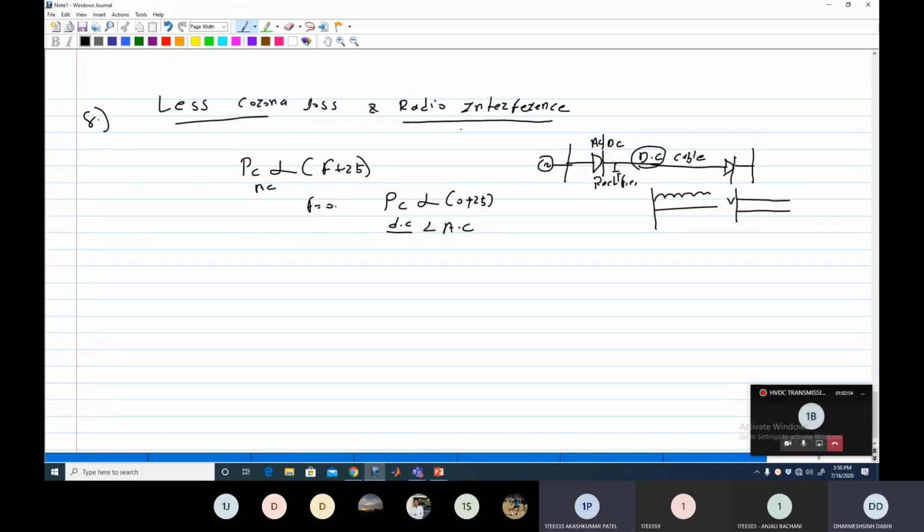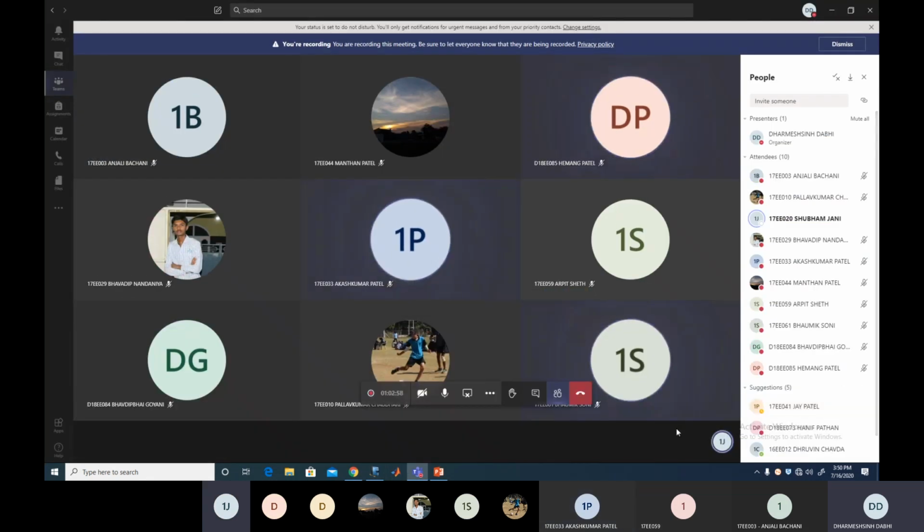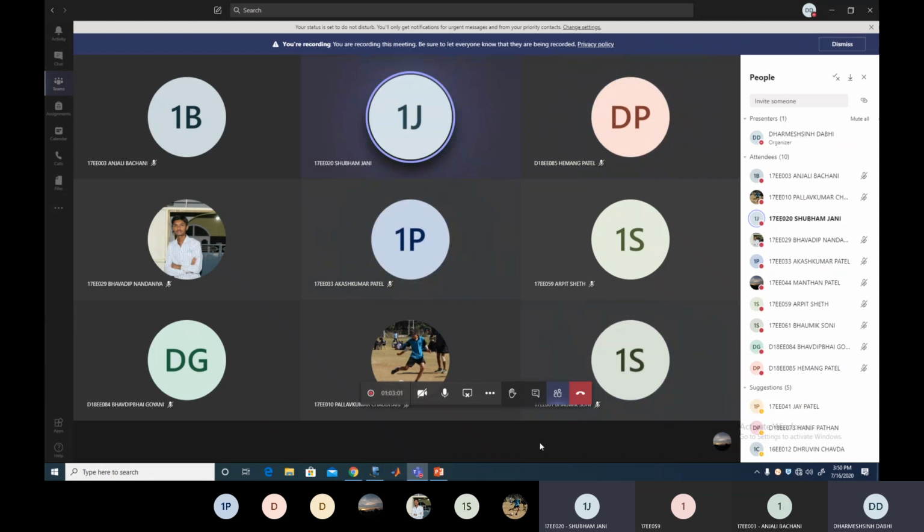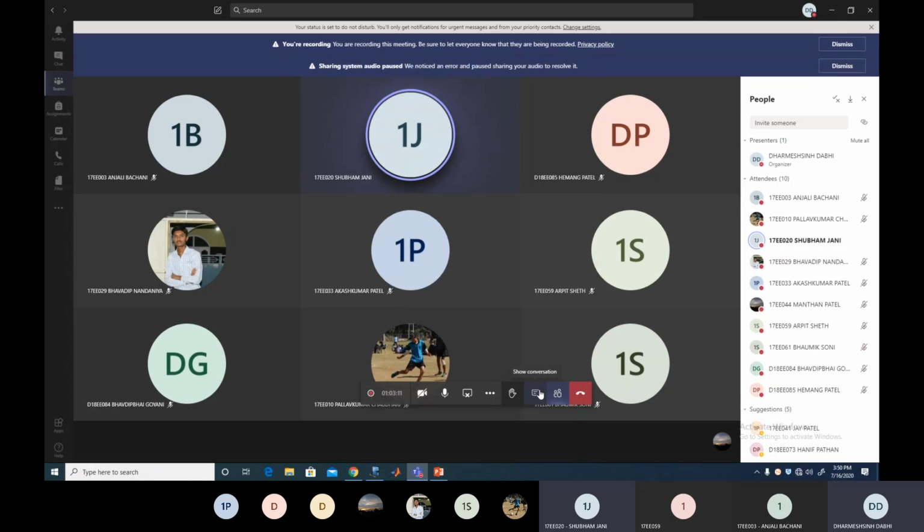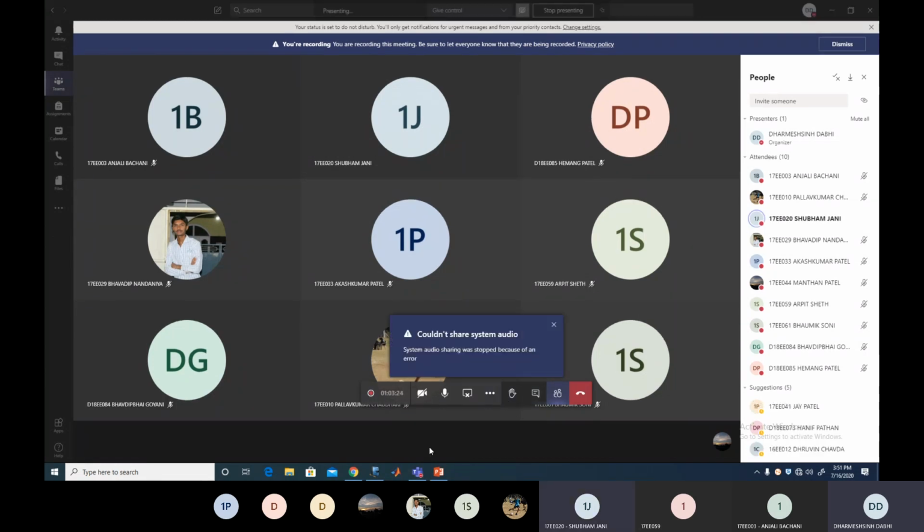Sir, can we say that in the HVDC system we don't use a wave trapper? Yes, a wave trap is used, but at the receiving side substation. But in between, on the DC line, there is no substation. Clear? So there is no trapping provided against the radio frequency interference. Yes or no? Yes, sir.